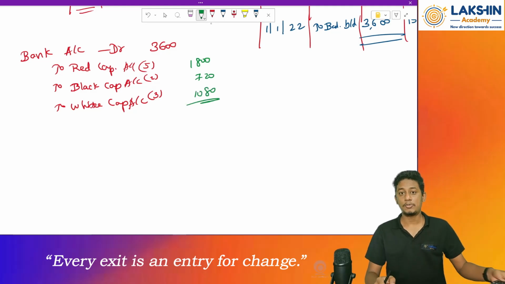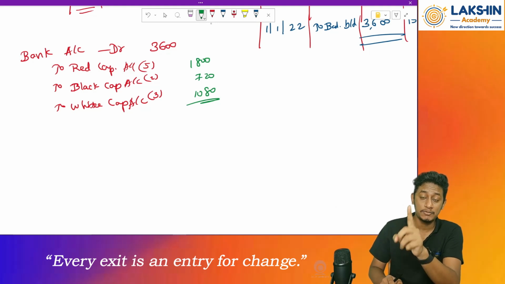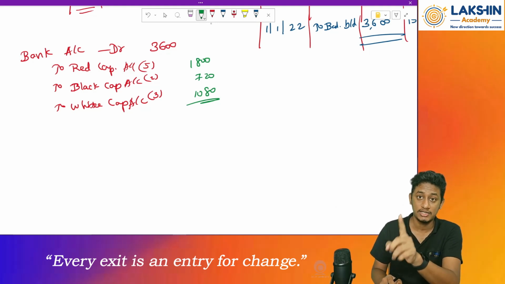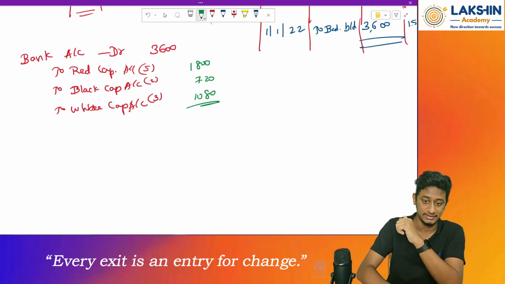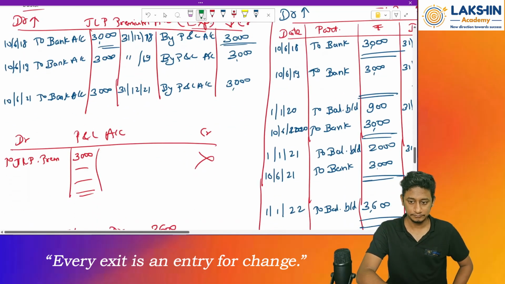So this is the entry that you pass whenever you receive the amount and you are not maintaining any joint life policy account as an asset in the balance sheet. Clear? So hopefully this is completely clear. Then going ahead,